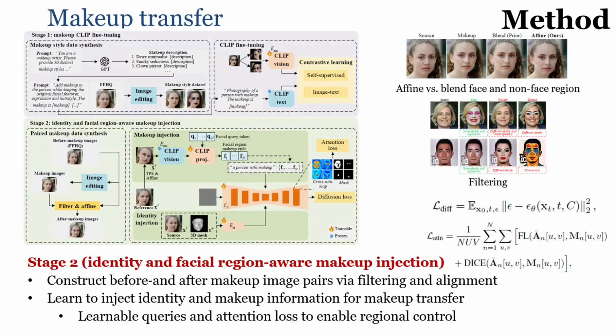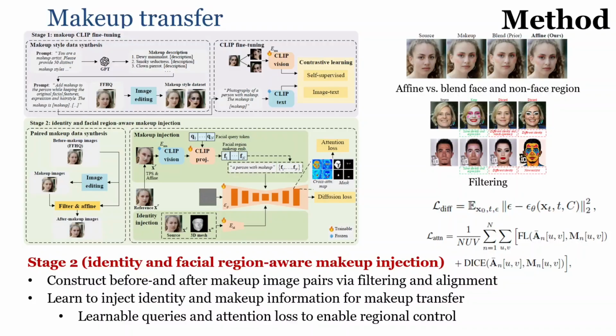We can use them to build our pairs, but we can't directly use them because the image editing model is not perfect. So as you can see from here, before and after editing, the face region is not pixel aligned. So we need to do some refinement to align the face region so that we can construct the aligned image pairs. Also, we need to do some filtering because the image editing model might cause some problems like changing identity or making the picture not realistic. So we use ChatGPT for filtering out the makeup pairs that are not perfect for our data. So by using this image editing model, and by applying filtering and alignment to process the edited data, we get the before and after makeup pairs.